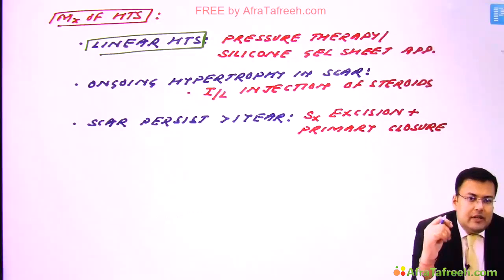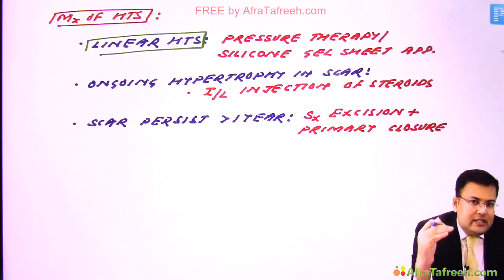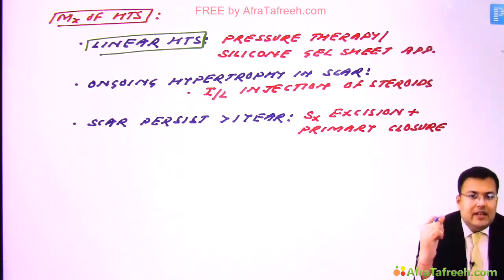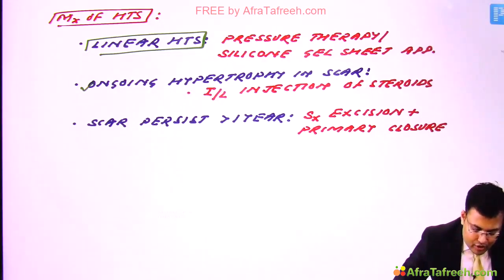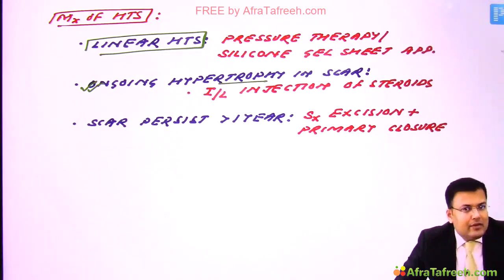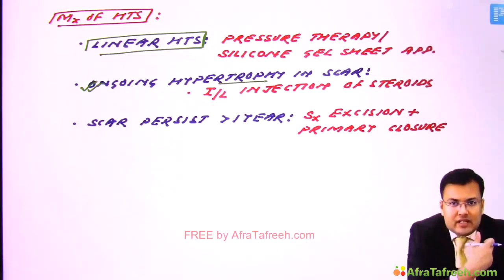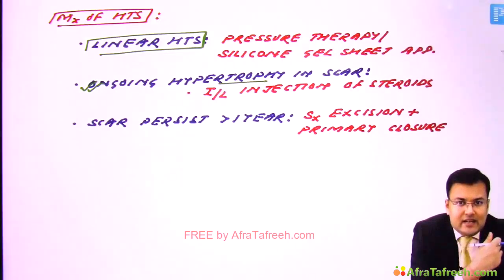And generally we apply a silicon gel sheet. Now sometimes there is ongoing hypertrophy. If in the scar there is ongoing hypertrophy, then we are supposed to inject steroid. Where exactly? Beneath the scar. So that is known as intralesional injection of steroids.